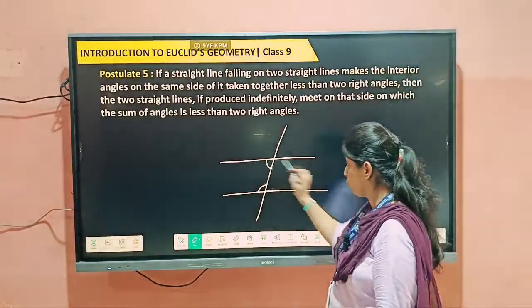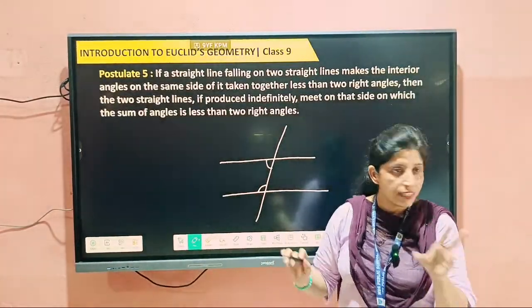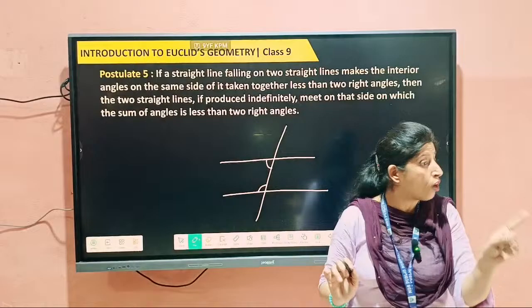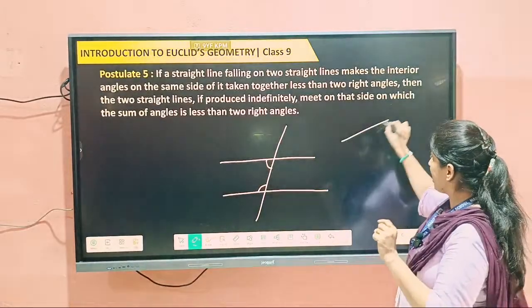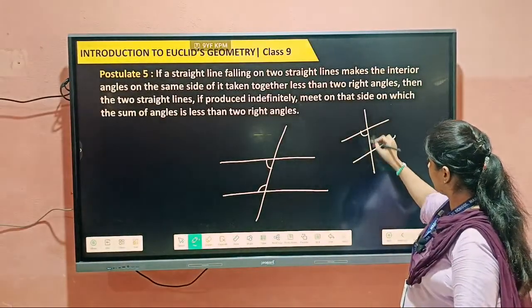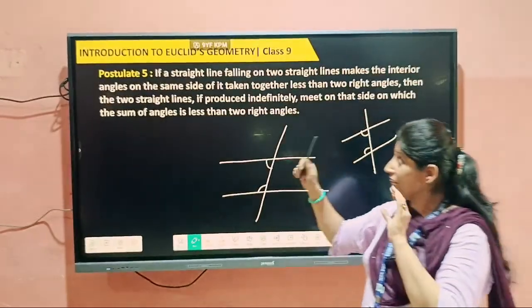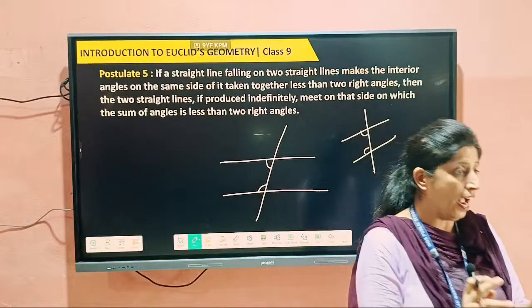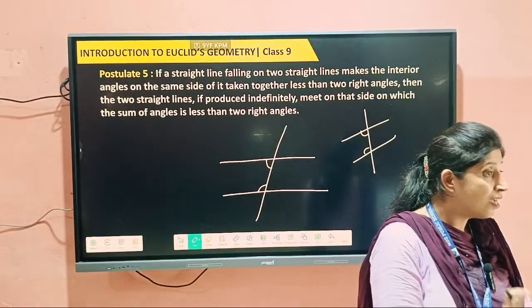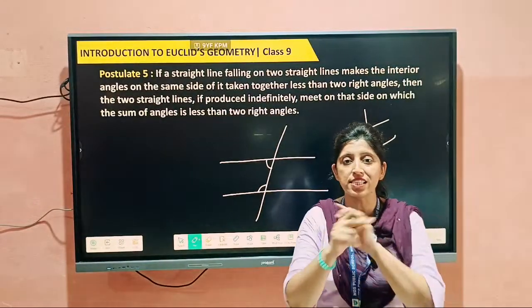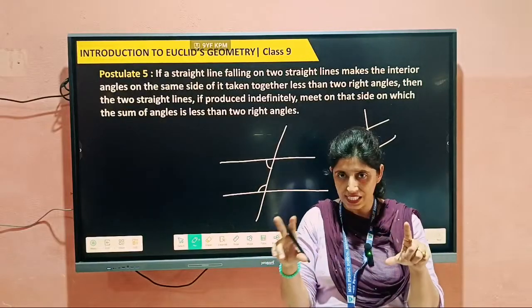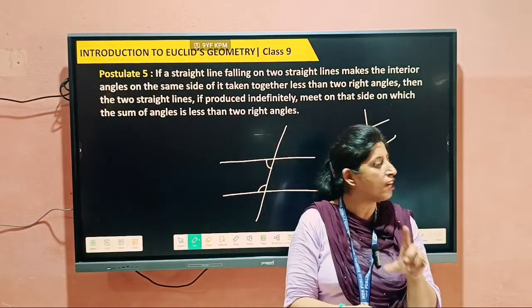But we know that if two lines are parallel, then their interior angle sum is 180 degrees. But Euclid didn't say that two lines are parallel. He said only that these two lines are straight lines and one line falls on those two lines, right?